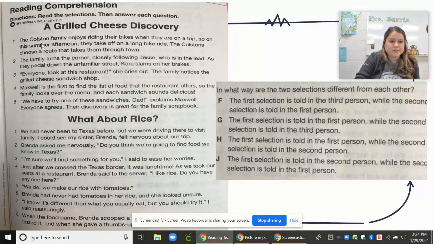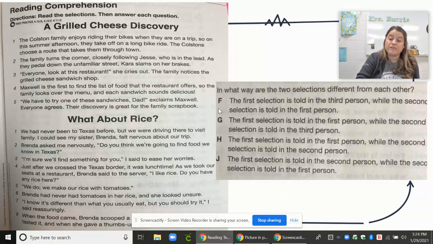So we can see up here, we're talking about the Colson family. There's no one in here that says I did this, I did this. We can see that everyone look at the restaurant. She cries out. Not I cried out, she did. Maxwell exclaims. Not I exclaimed, Maxwell did. So this one's going to be third person. So we've got to go to one where it says the first selection is third person and the second selection is first person. That would be F right here.